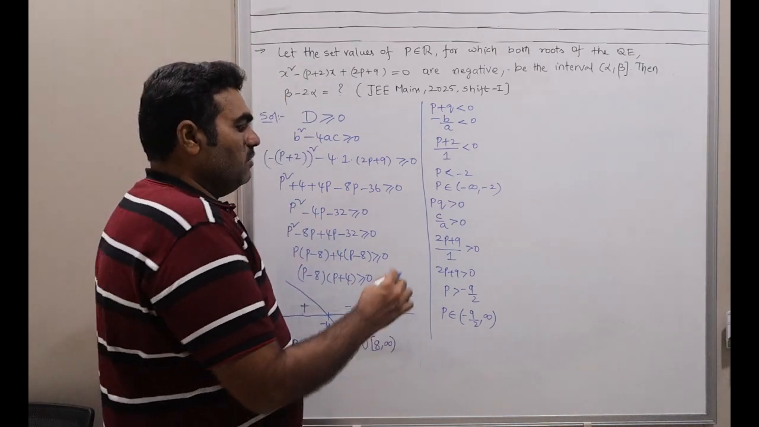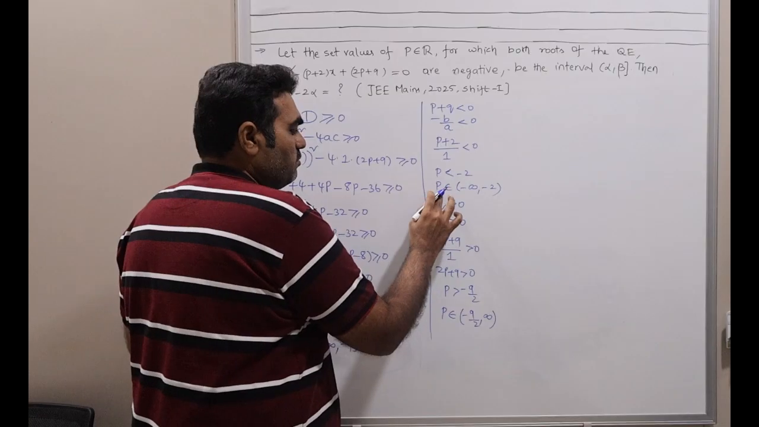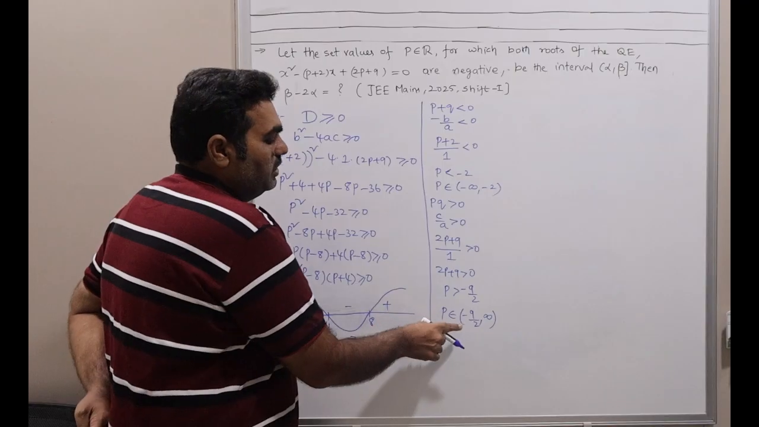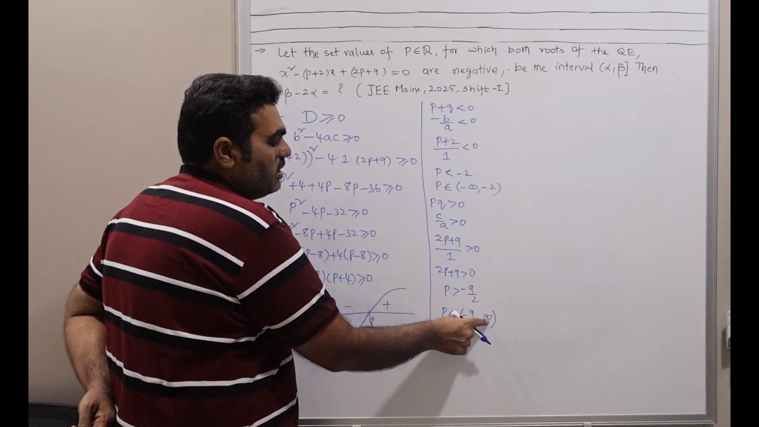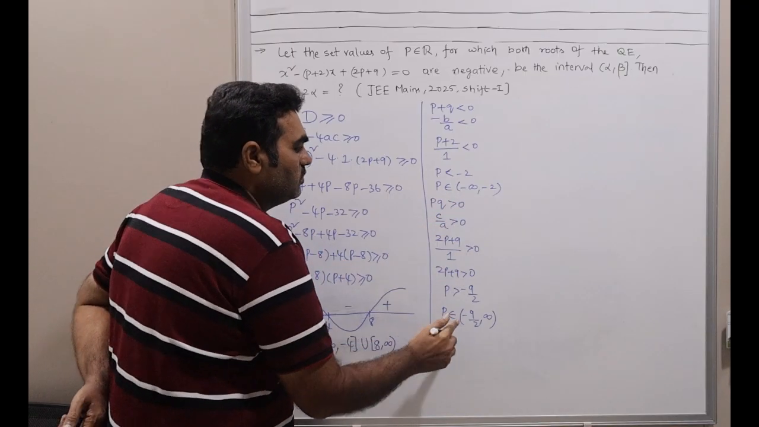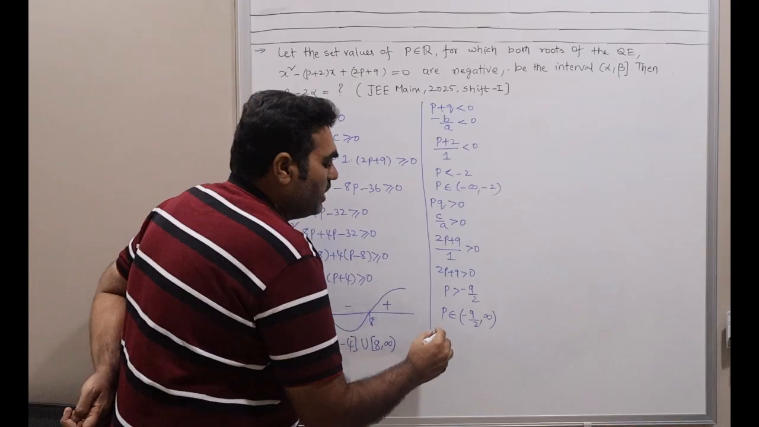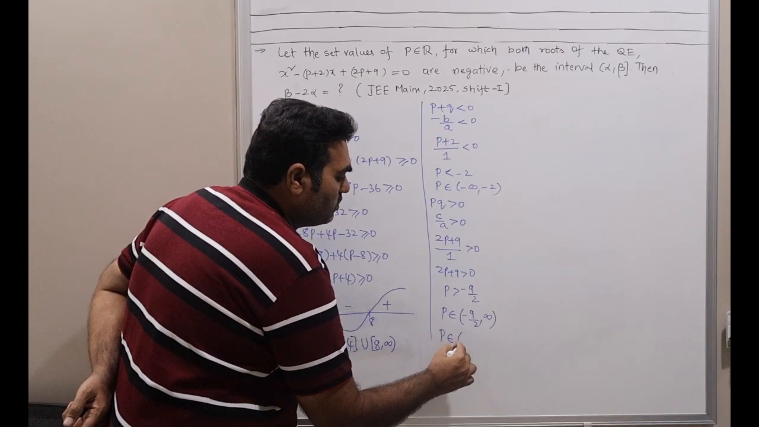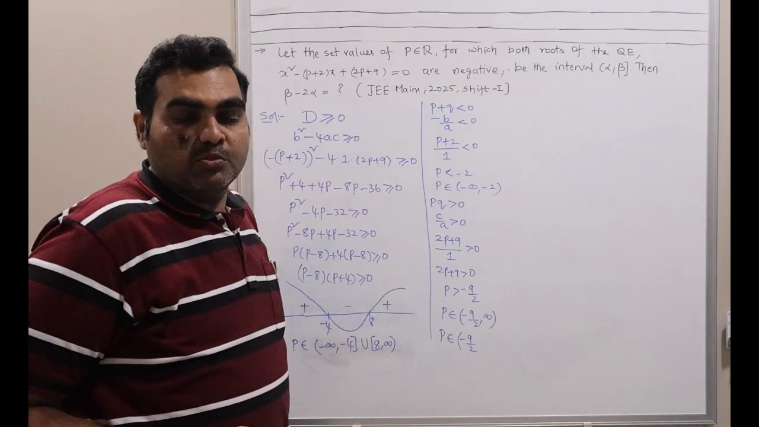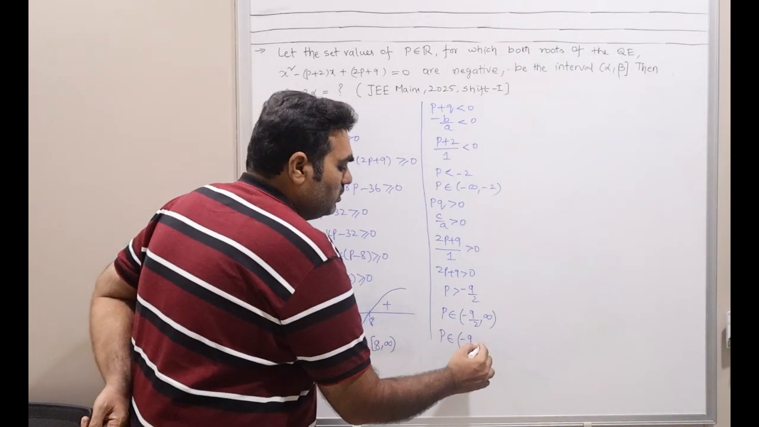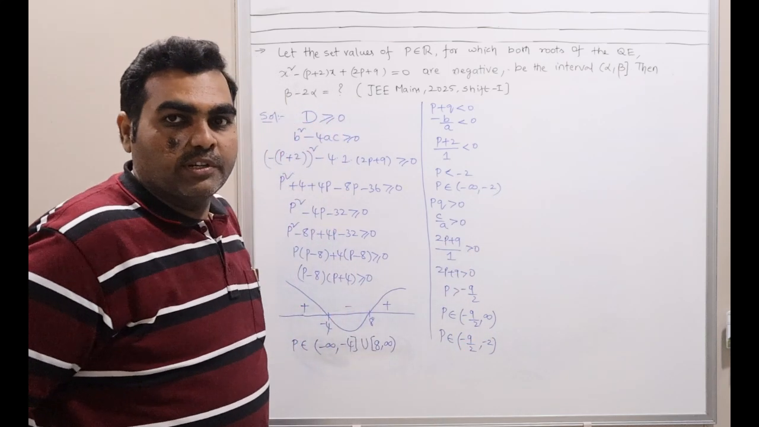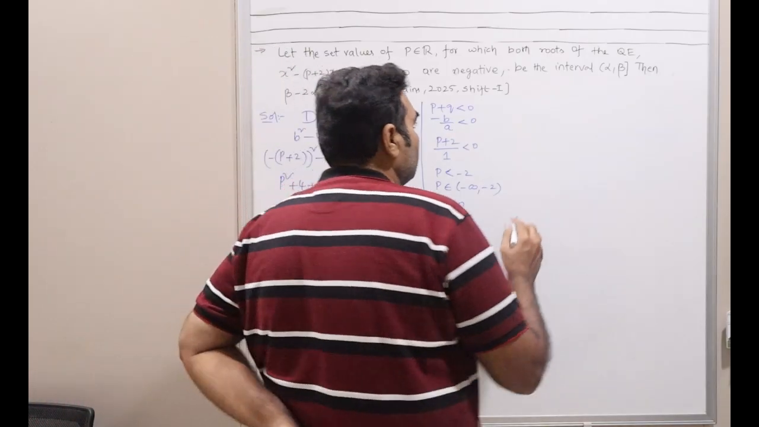Okay, now we got various conditions, but these two together I can write commonly. Here p is greater than minus 9 by 2, it can take up to infinity. Here p is less than minus 2, right? So these two together I can write as p belongs to minus 9 by 2 to minus 2. I hope you got it, right? Or I can even explain here.